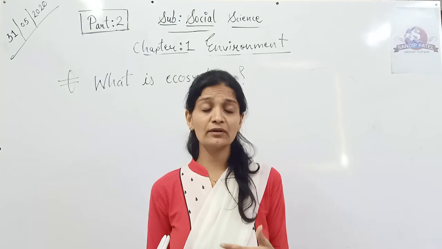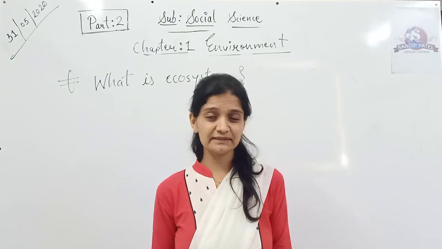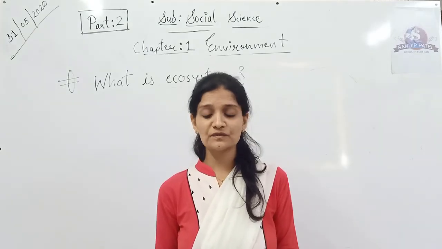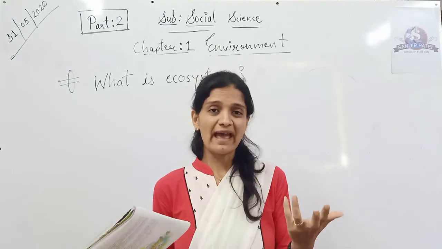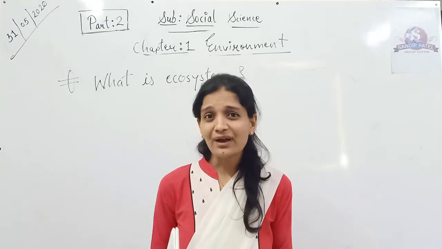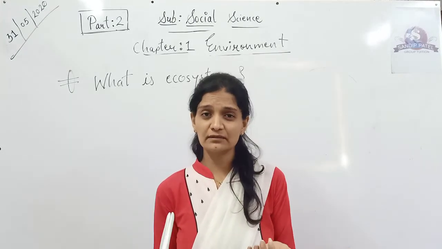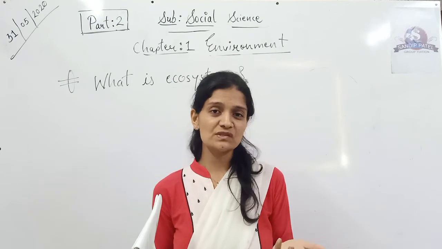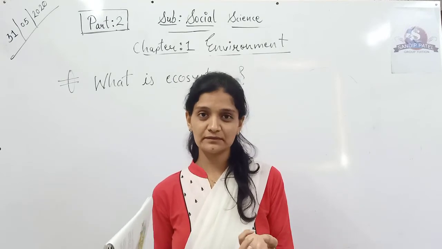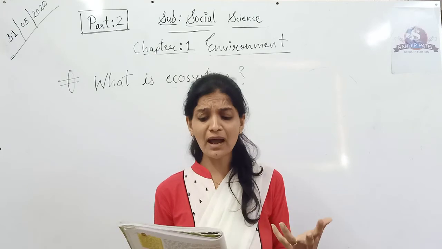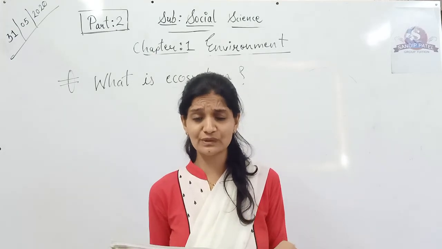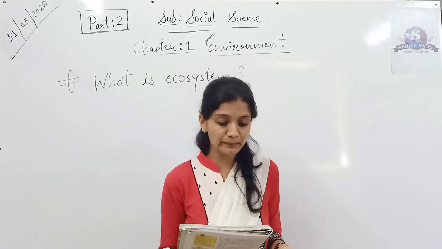We are depending on some plants for medicines, and some animals eat grass. They eat the leaves of certain trees. So see how they are depending on each other. That is why they have called it interdependent.